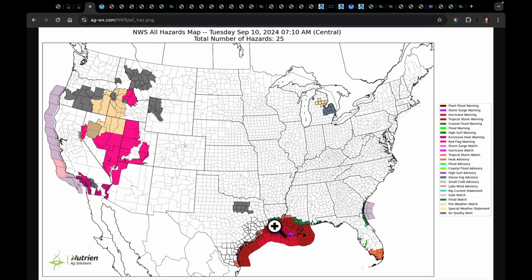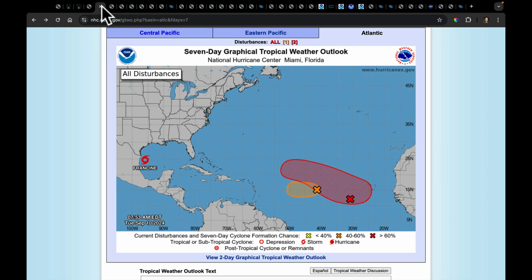So early this morning, we do have surf warnings, we have storm surge warnings. That would be this color right in through here. We've got the tropical storm warning, coastal flood warnings, hurricane warnings. We have the typical mix that we get when there's a stronger system coming through. In the west, we're still dealing with red flag warnings, air quality issues, as you can see here. We'll take a look at those temperatures in a few moments.